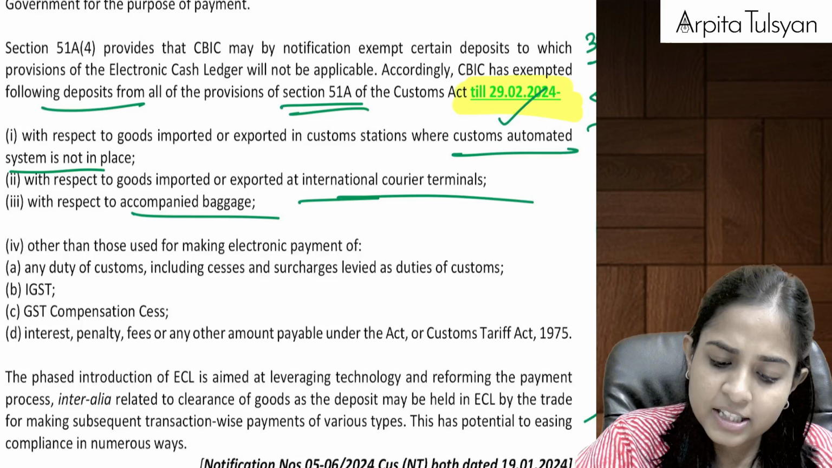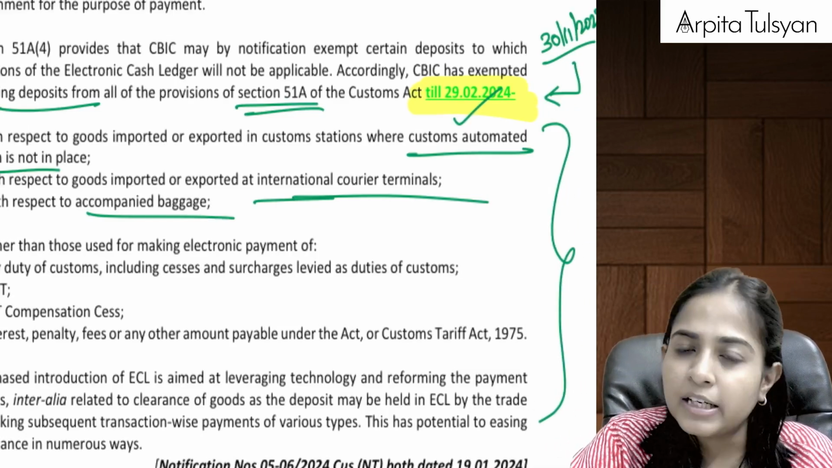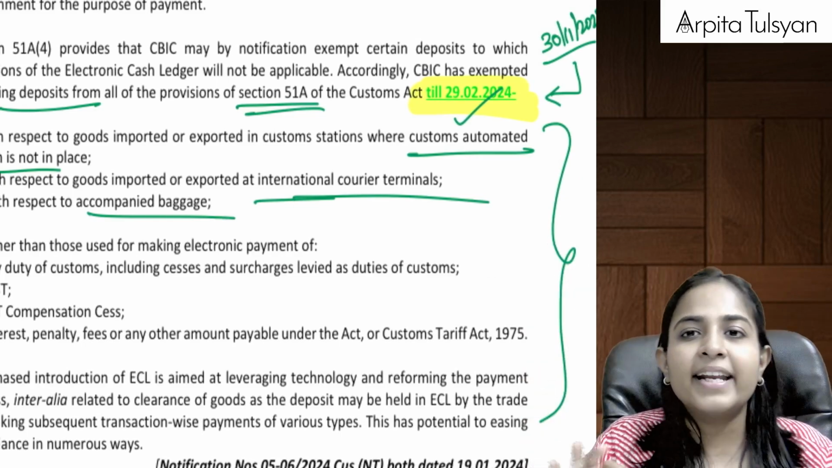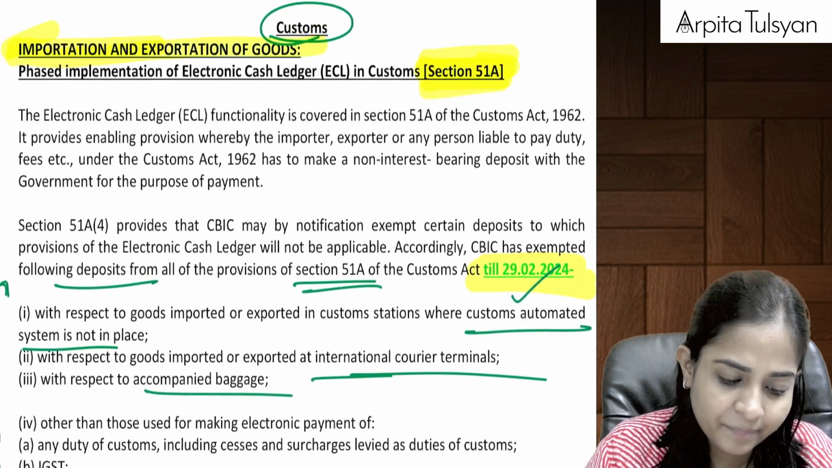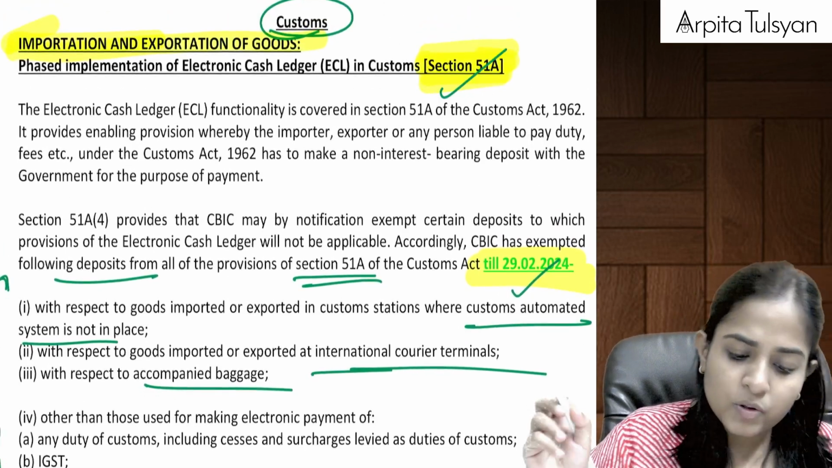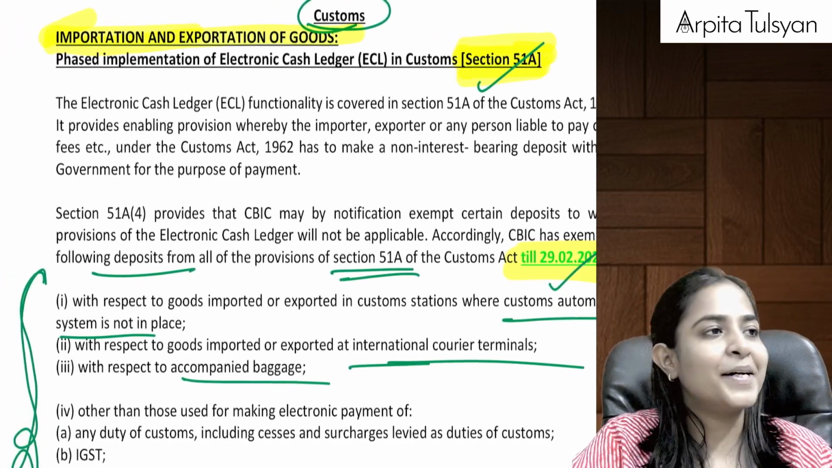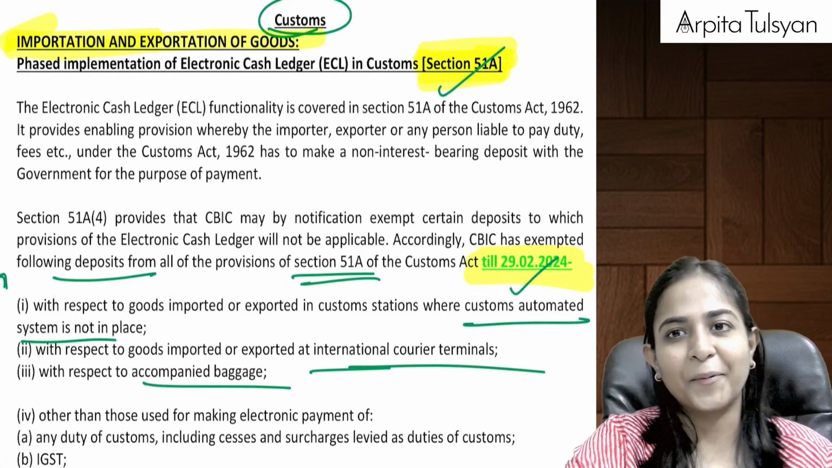Just in the books, in the notes, you just have to change the date. Earlier the date was 30 November 2023. Now you have to cut it and extend it till 29th Feb 2024. I hope I am very, very clear till here, everyone. So section 51A is also done. With this, customs amendment is also done. Only this much was there.